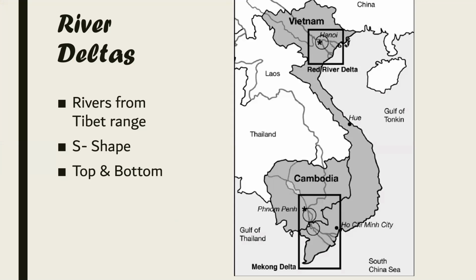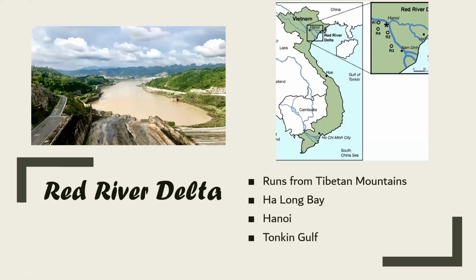Now, a delta is when a big river branches out towards the ocean and turns into a lot of small rivers. For example, we can see that the Red River Delta: the Red River runs down and then it breaks into all these little rivers, and they are called deltas. Same thing with the Mekong River, which we are going to talk about in a second. So let's talk about these deltas in a little bit more detail.